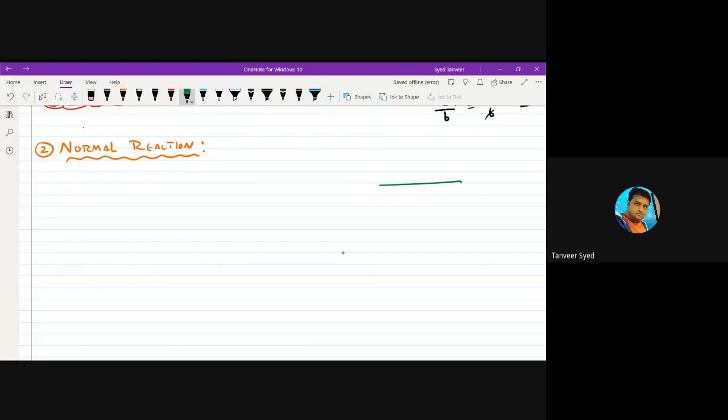Yes, this is a surface. Say this is a table. This is your table on which you are sitting right now.